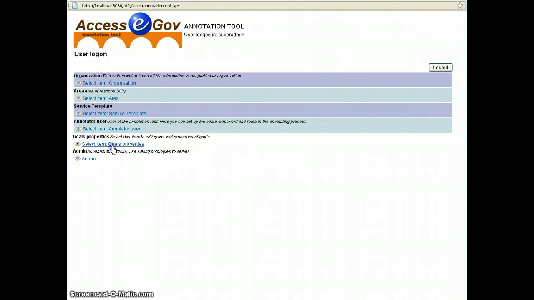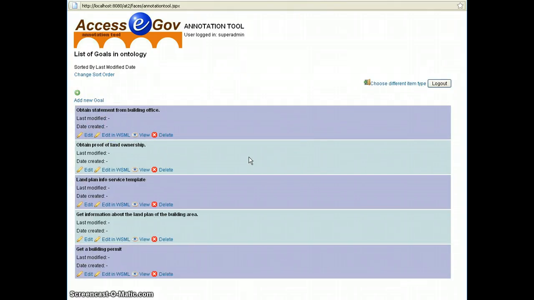In the list of goal properties, I can see all goals currently registered in the AeG platform. I have already prepared the semantic description for the new goal, get information about the land plan of the building area. This semantic description specifies the capability without any preconditions. It means that only the type of the capability will be used to match services for this goal. The interface of the goal specifies the process which can be used to decompose the goal into sub-goals. This interface is currently empty, so the land plan info goal will not be divided into sub-goals.